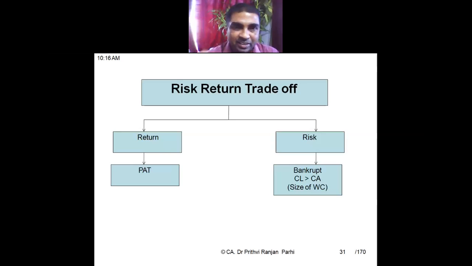So when you decide an optimal working capital, I try to draw a trade-off between the risk and return. The manager always tries to minimize the risk and also maximize the return. Both aspects have to be taken care of.